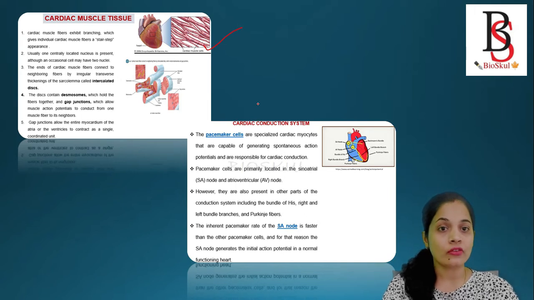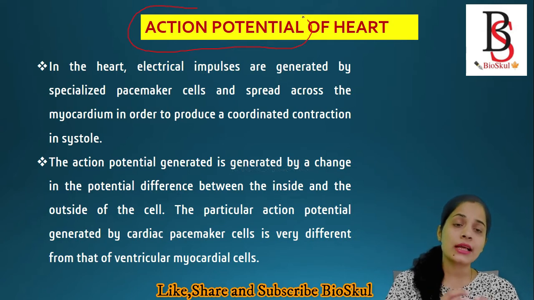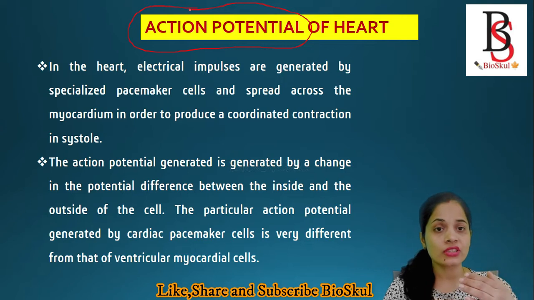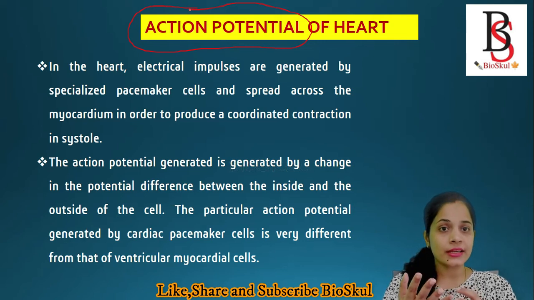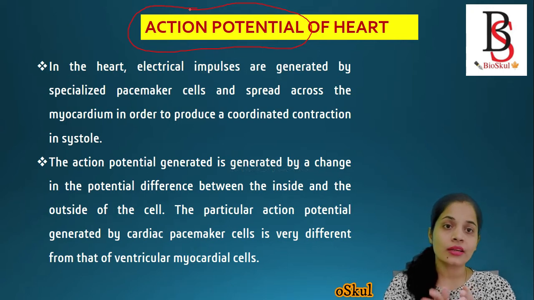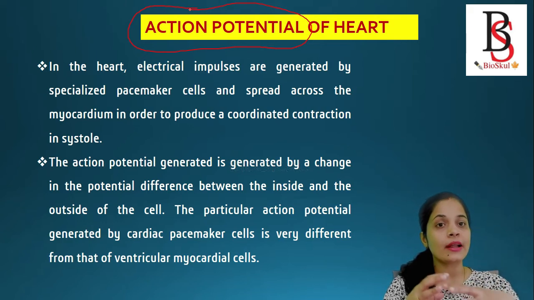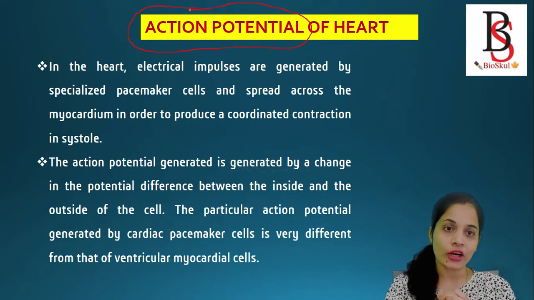Action potential of the heart. So what is the meaning of action potential? Action potential is generated by the change of membrane potential because of the influx and outflux of ions. In the heart, the impulse is generated from a specialized cell known as the pacemaker cell, or the SA node, the natural pacemaker. From there, the impulse spreads across the myocardium to contract the heart in an organized way.